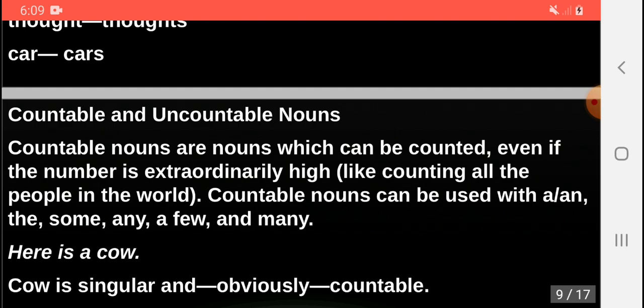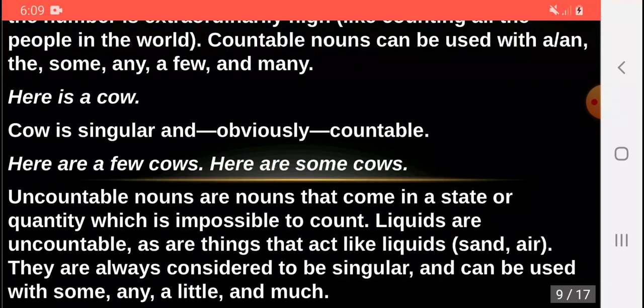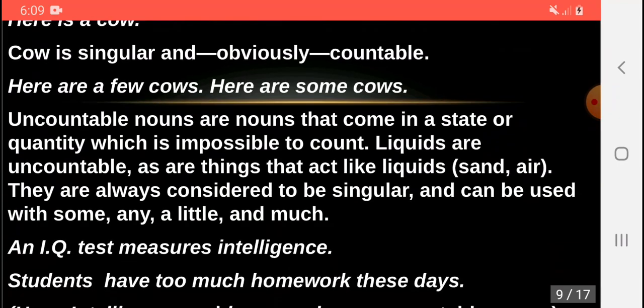Then we have another category of the kinds of nouns, which is countable and uncountable nouns. Countable nouns are nouns which can be counted even if the number is extraordinarily high, like counting all the people in the world. Countable nouns can be used with a, an, the, some, any, a few, and many. For example, here is a cow. Cow is singular and obviously countable. Here are a few cows. Here are some cows.